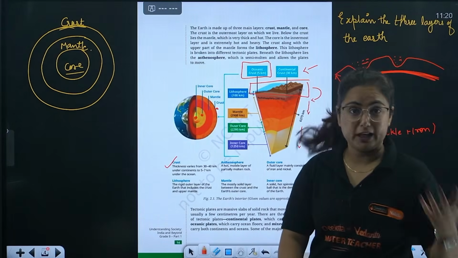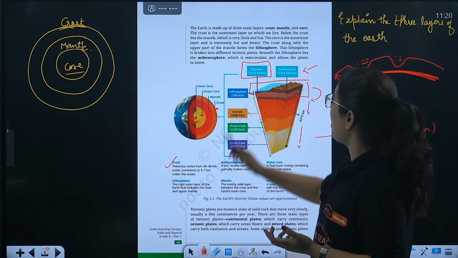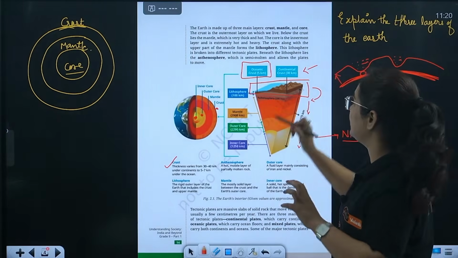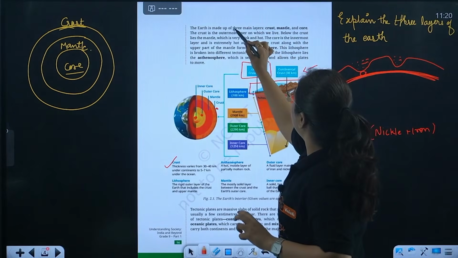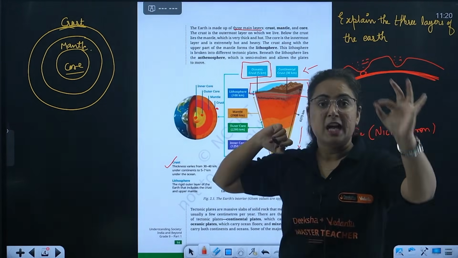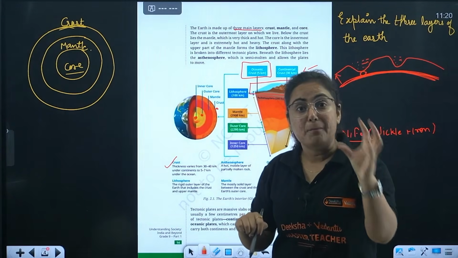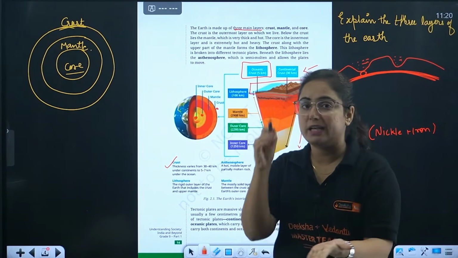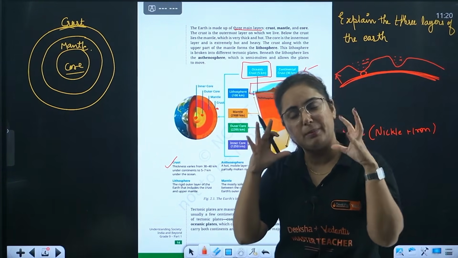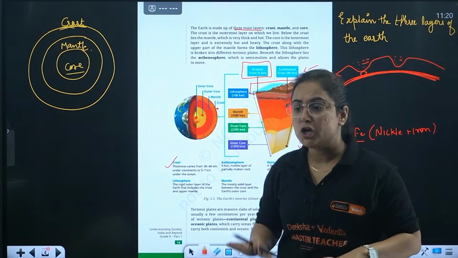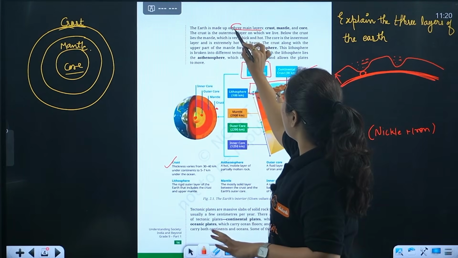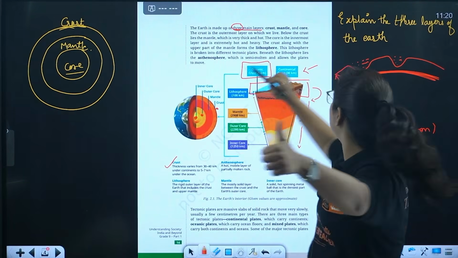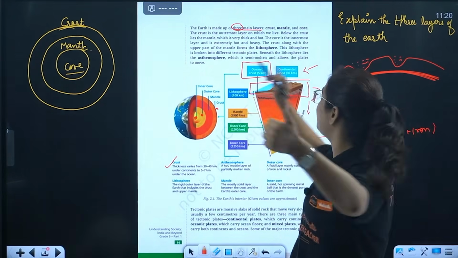Now the crust. If the definition comes, beta, what do you have to write? Let's see what is written in NCERT. Earth is made up of three main layers. Whenever a certain number-based thing comes in NCERT, mark it, underline it. The question is going to come straight from there. So it is made up of how many layers? Three layers. A question can come: explain the three layers of the earth, crust, mantle, and core.